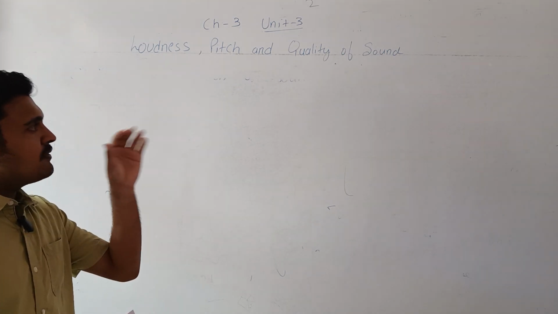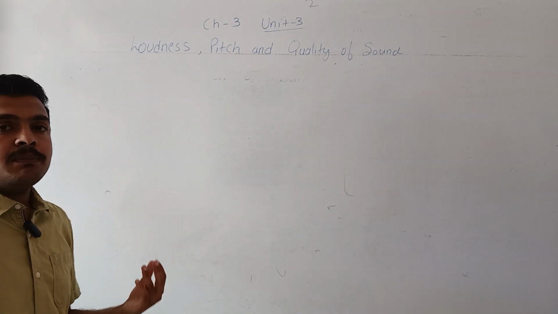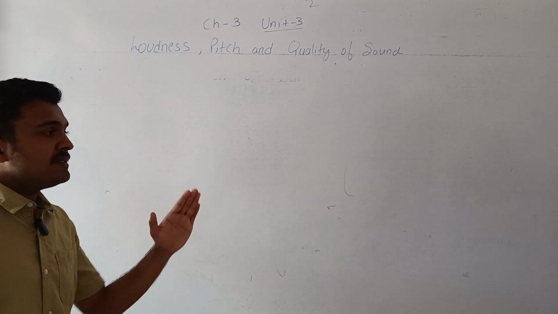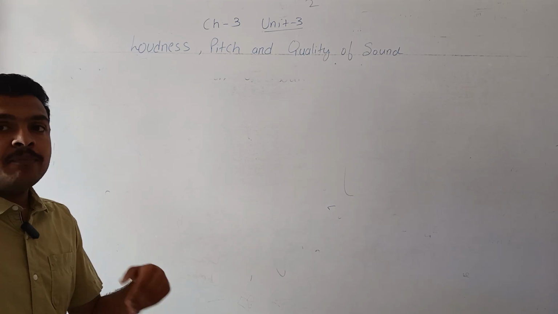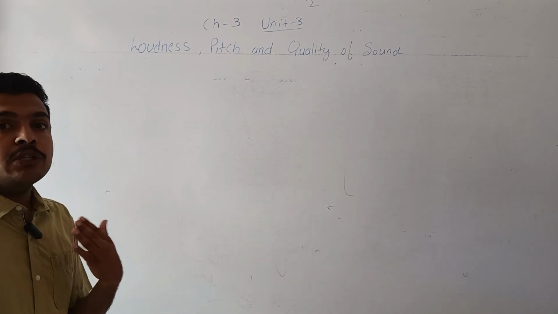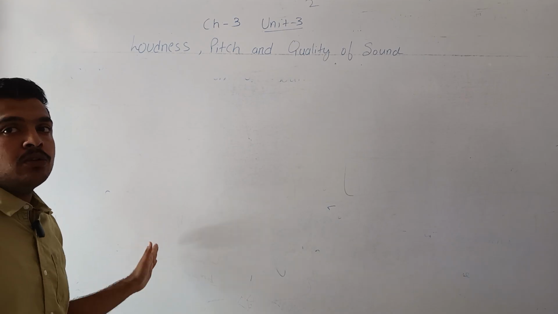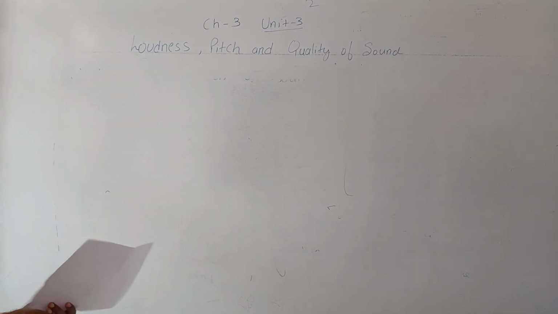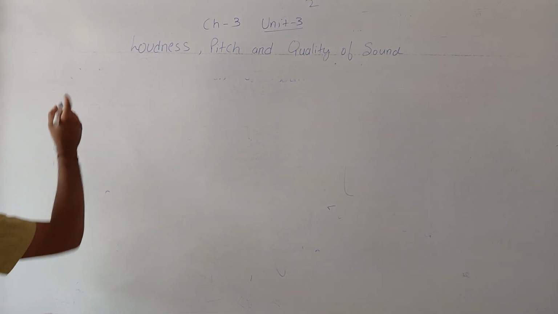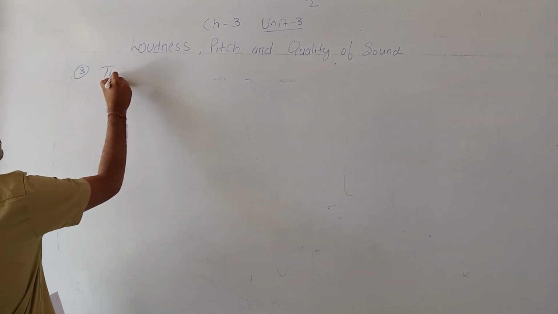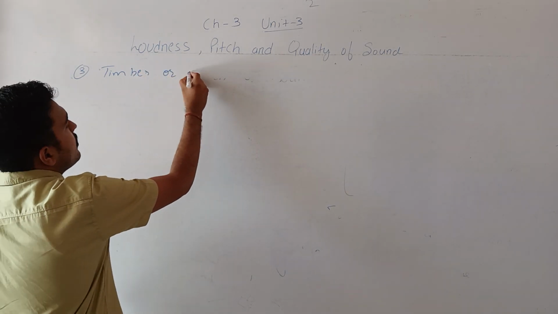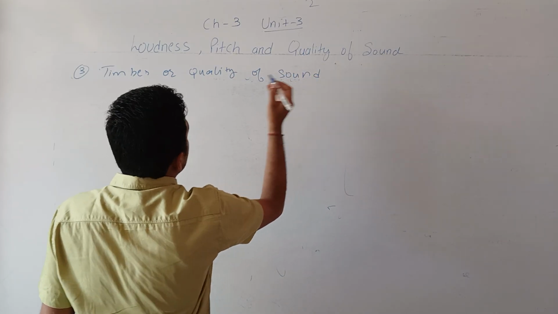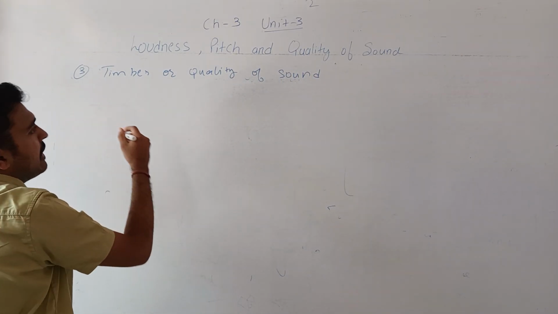If someone is playing a piano and another person is playing a violin, both producing sound of the same amplitude and the same frequency, we are still able to differentiate that this sound is coming from the piano and this sound is coming from the violin. So there is one more quality, and that third quality is the timbre, or quality of sound.